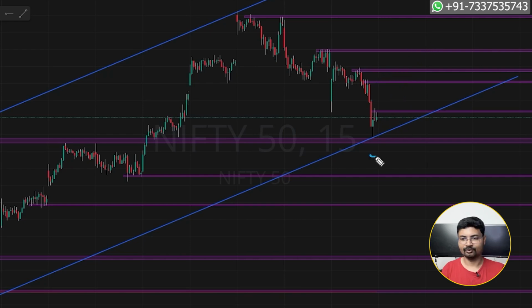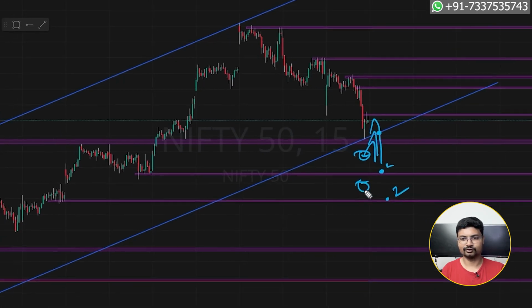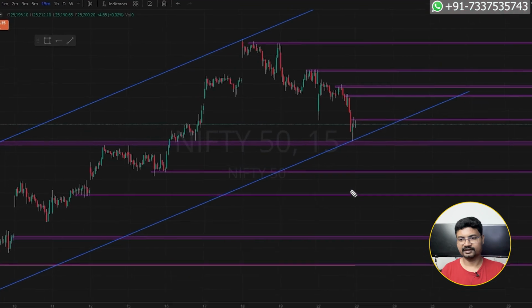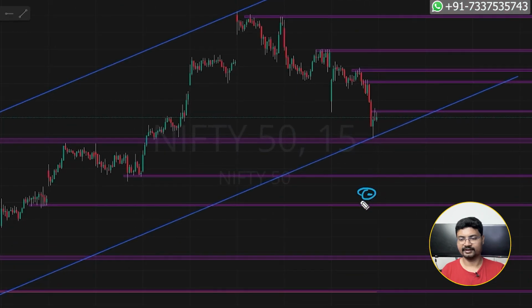If it opens gap down below this level, wait for a pullback towards this level or towards the trend line or the closing price and look for a selling opportunity again, and this should be your first target and this should be your second target. These are the levels, and if it opens below this level, it is going to be extremely bearish. If it opens a gap down below this level, it is going to be extremely bearish.